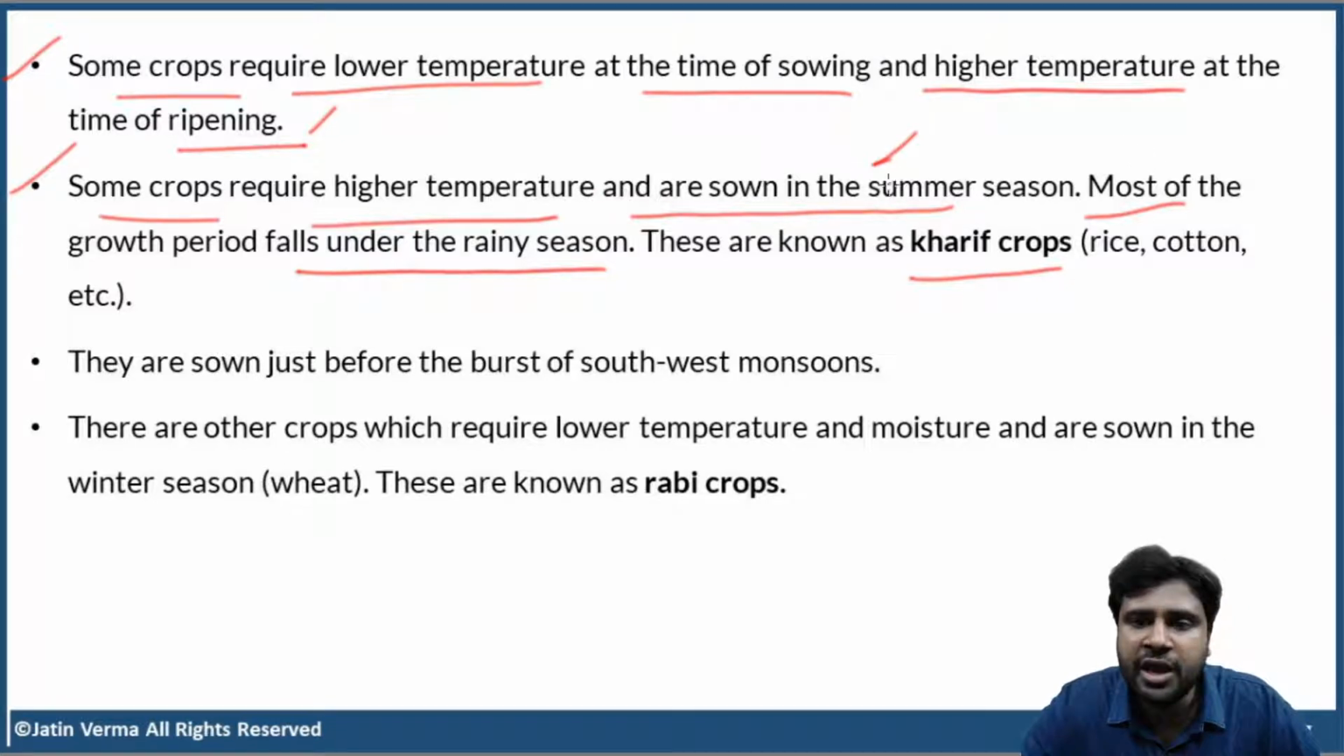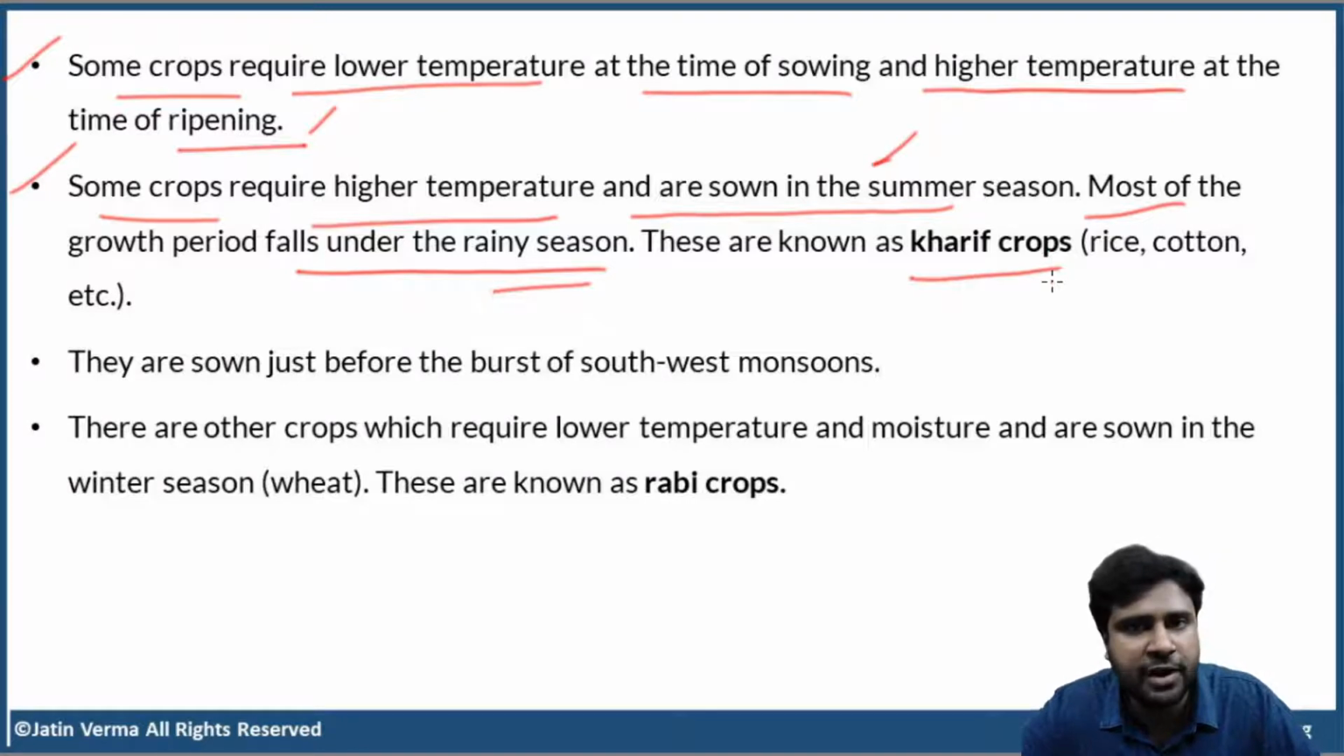Now, if you are sowing the seed in summer season, then most of the growth of the plant happens during the rainy season. Because after summer, what do you have? You have the monsoon season, right? Actually, summer and monsoon are combined together, and we call it the hot and wet season. So if you're planting the seed in summer, then most of the growth of the plant will obviously happen during the rainy season, right? Then these type of crops are known as kharif crops.